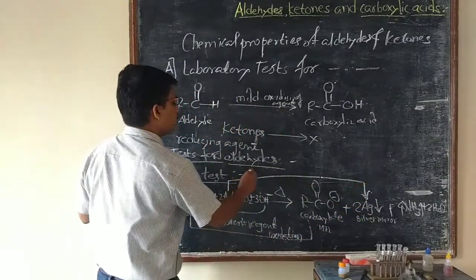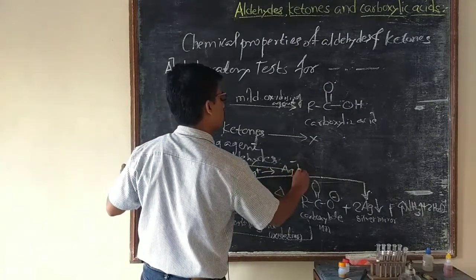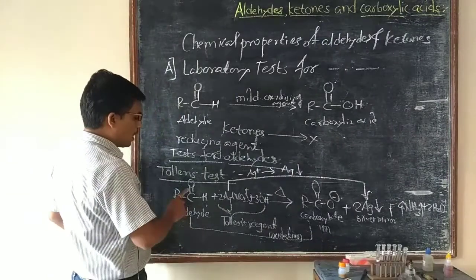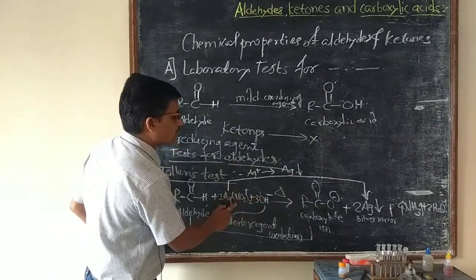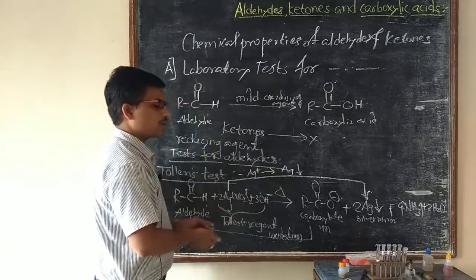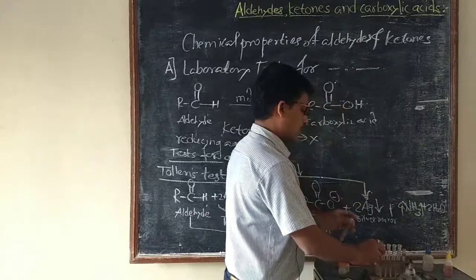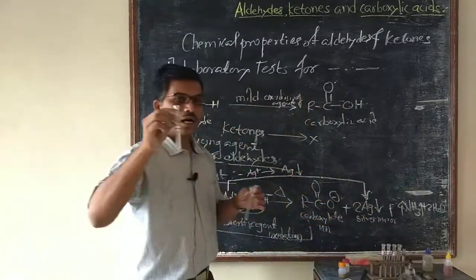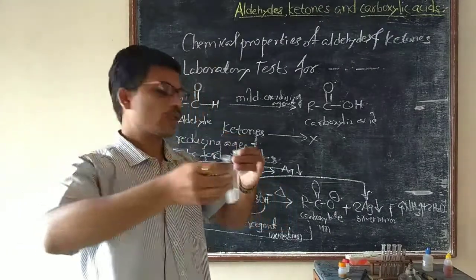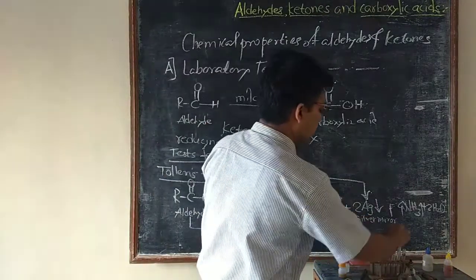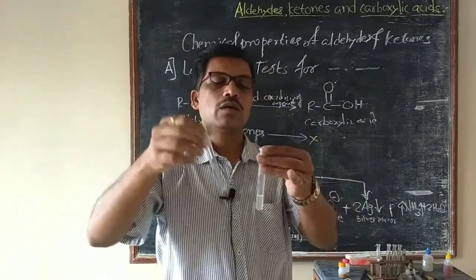That means the aldehyde acts as a reducing agent, and this Tollens reagent acts as an oxidizing agent. We will perform this test. Here is the aldehyde, and this is Tollens reagent.